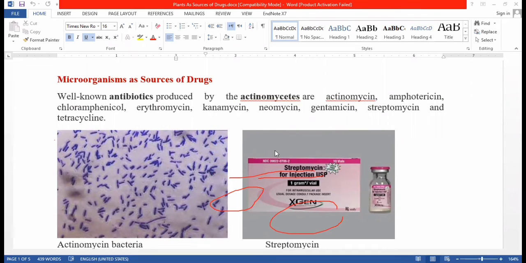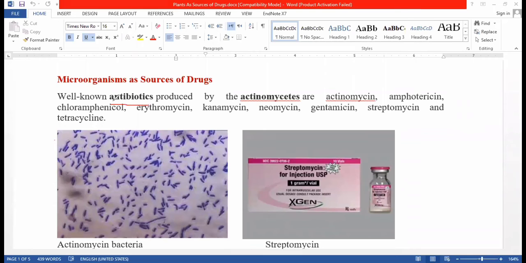Along with synthetic, plant, and animal sources, there are also some drugs which are obtained from microorganisms, and these are well known as antibiotics.